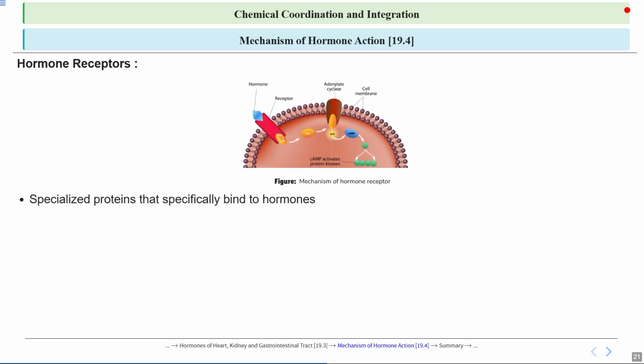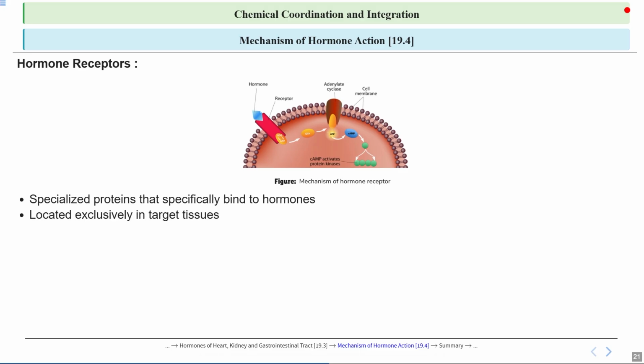They are found on or inside cells and are designed to specifically bind to certain hormones, allowing the hormone to trigger a response within the cell. So these receptors recognize and attach to their corresponding hormone molecules, much like a key fits into a lock. It ensures that each hormone only interacts with the right target cells, which is very important for proper body function.